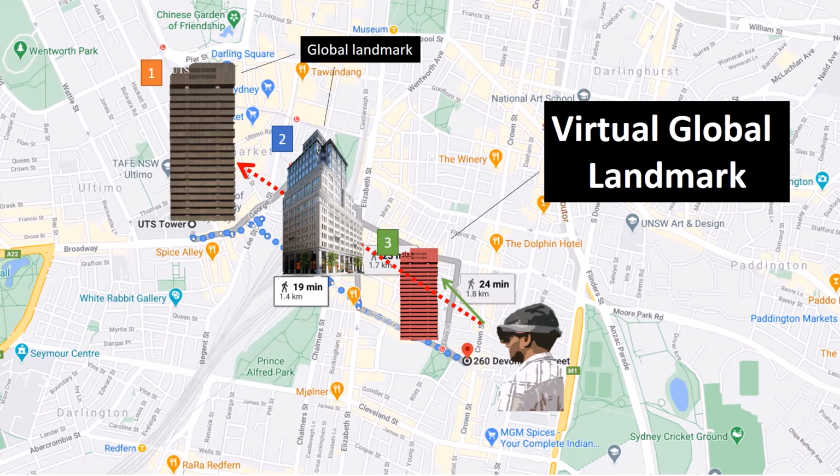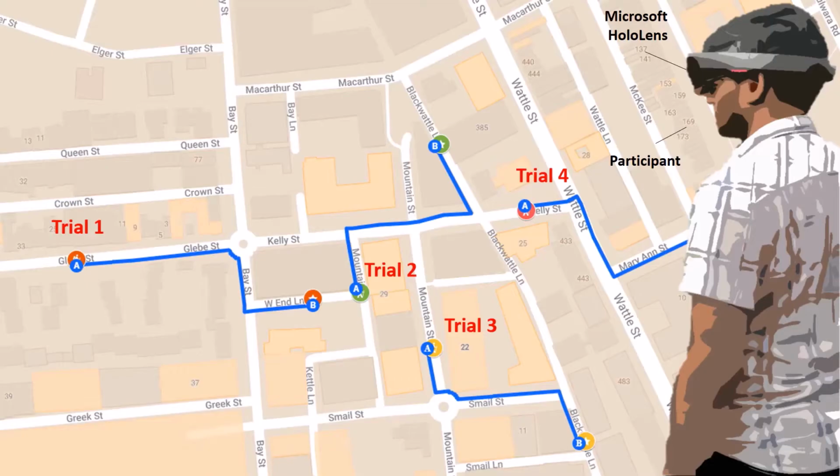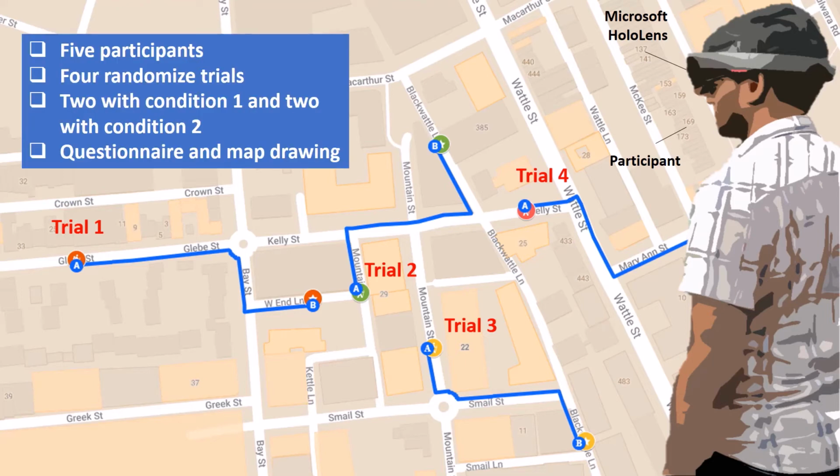Well, we came up with a solution which is kind of old but still uses technology to perform. Now we want to see if it's really useful, really effective. So we performed an experiment. In this experiment, we asked the participants to move around in four predefined paths using Microsoft HoloLens in a real-world environment. We asked 5 participants to do that. We had 4 randomized trials. There were 2 different conditions, which I'm going to show in the following slide. And in the end, we asked the participants to answer a certain questionnaire and also do the map drawing.